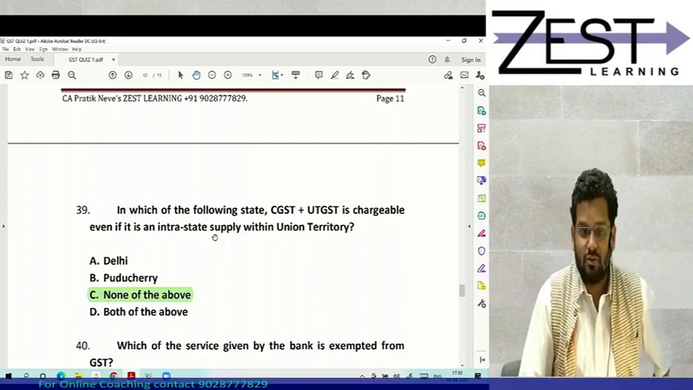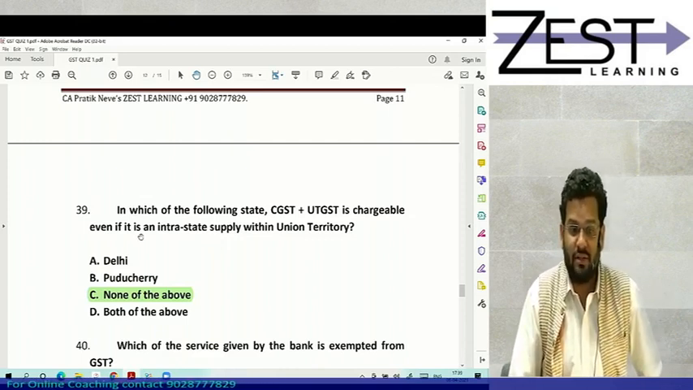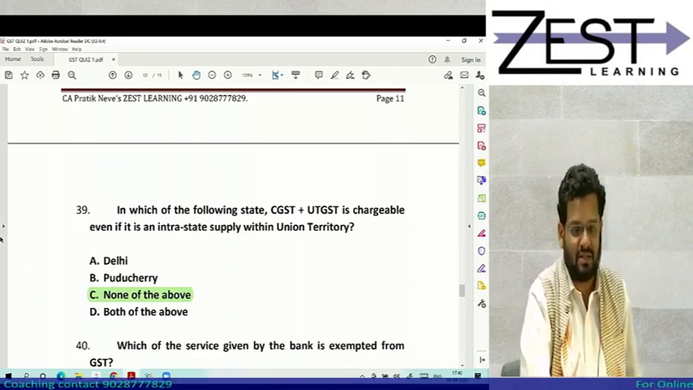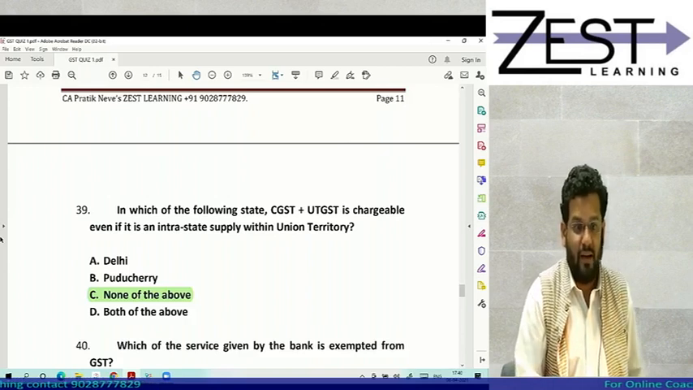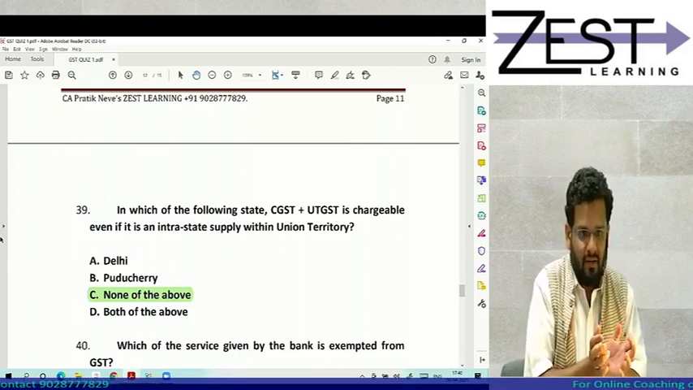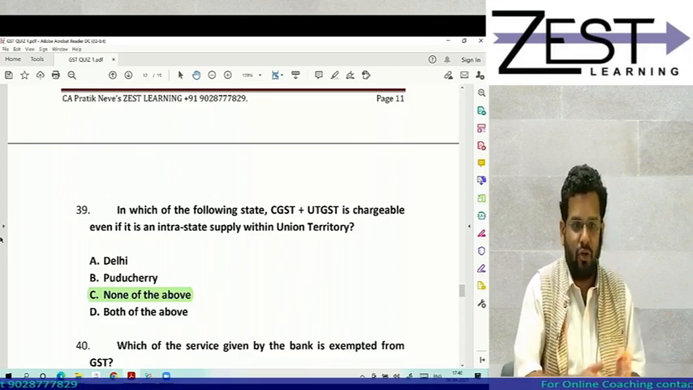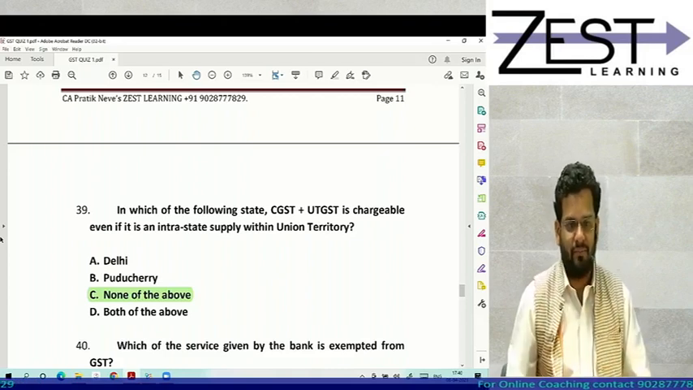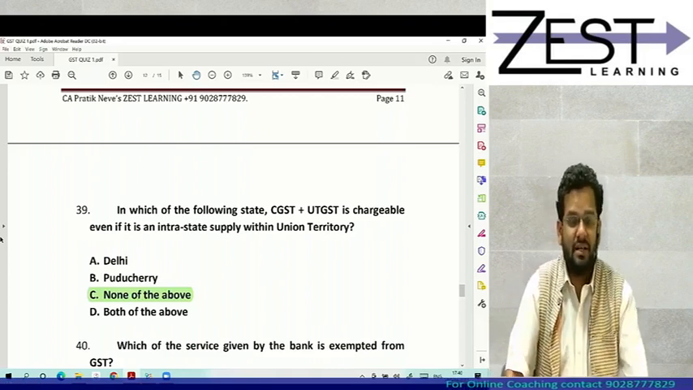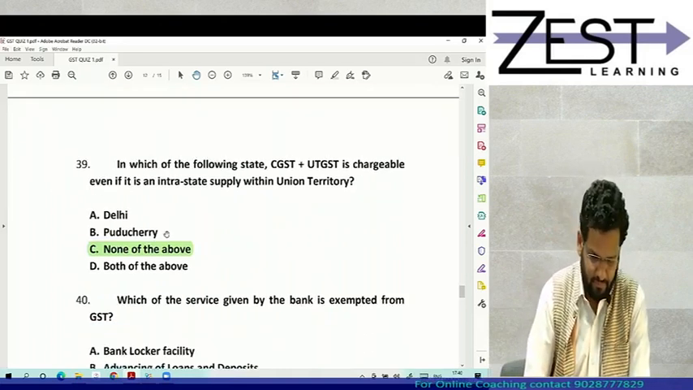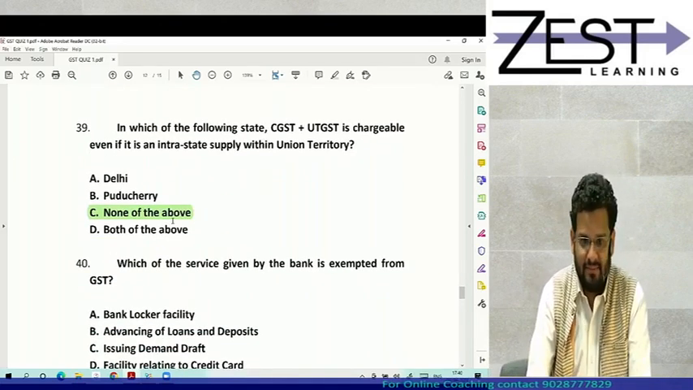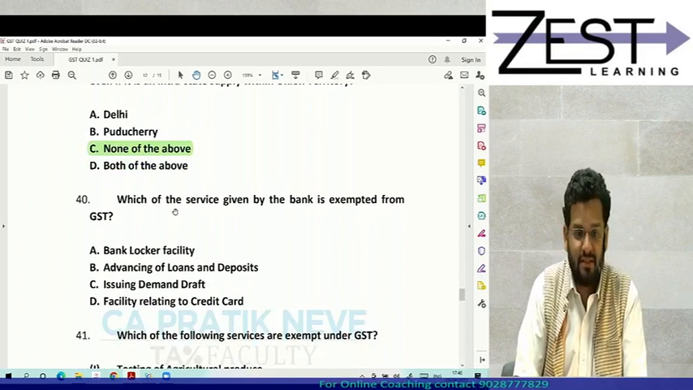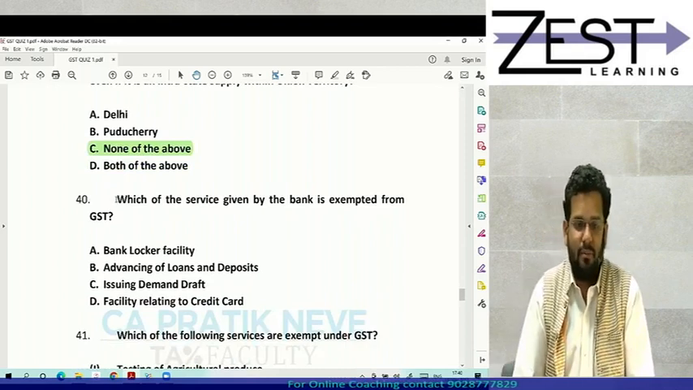Yes, Suraksha, the only question was CGST plus SGST or CGST plus UTGST. I am talking about within Delhi or within Pondicherry. I am not talking about Delhi to Pondicherry. So what is applicable? CGST plus SGST. So answer should be C. Which of the services given by a bank is exempted from GST? This has come up in discussion many times.